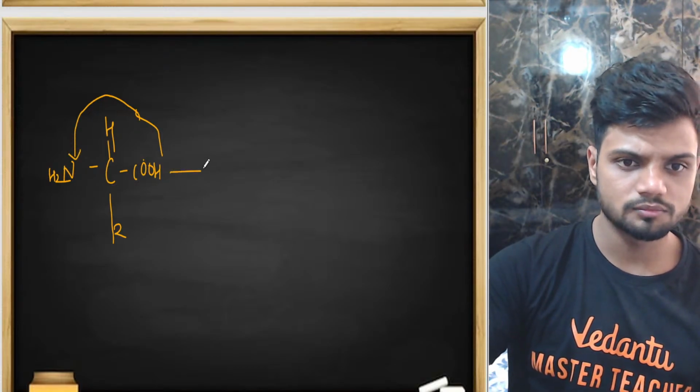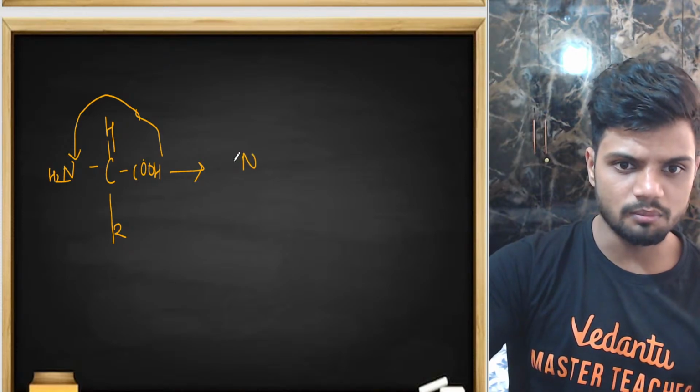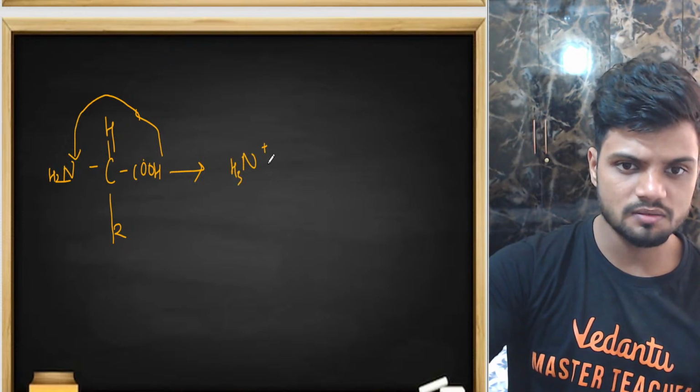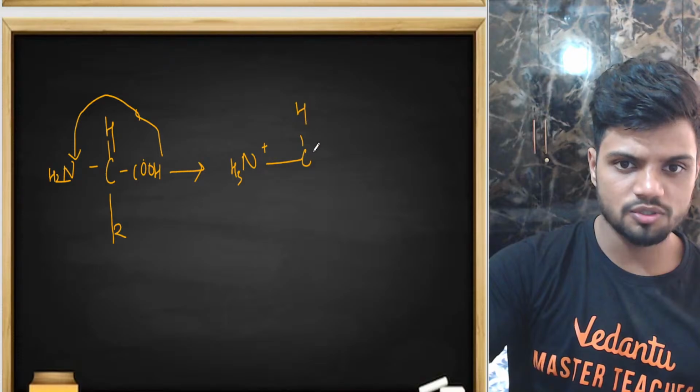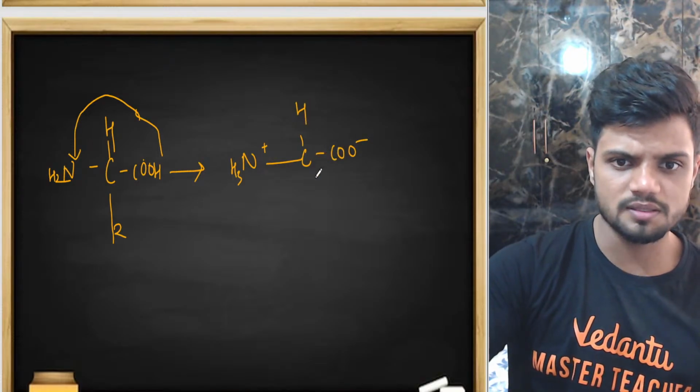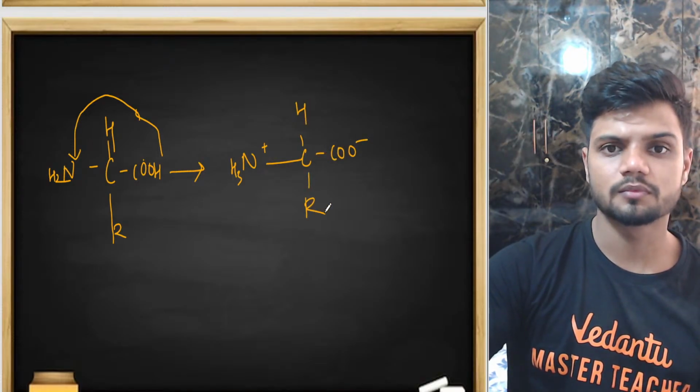What will happen now? This will become NH3 plus, C hydrogen, COO minus and the R group.